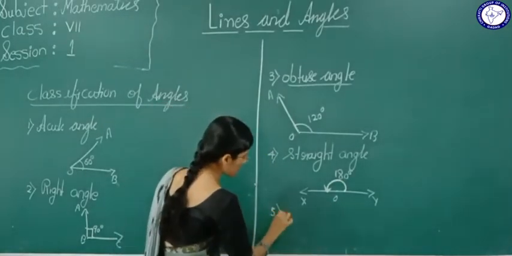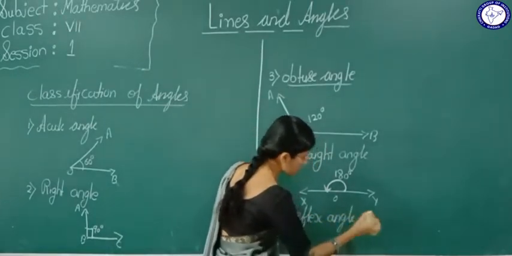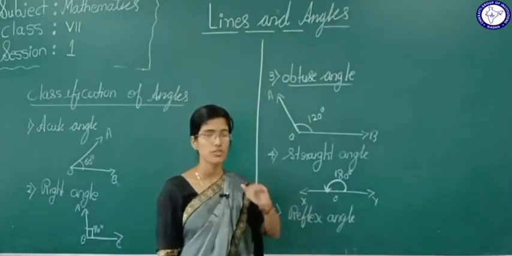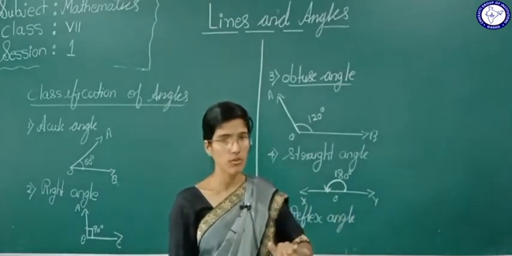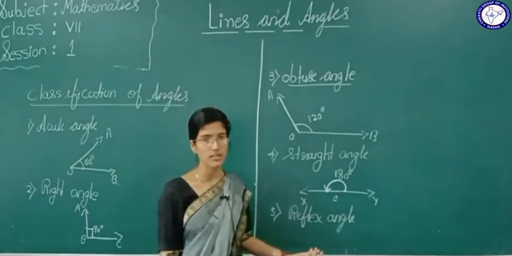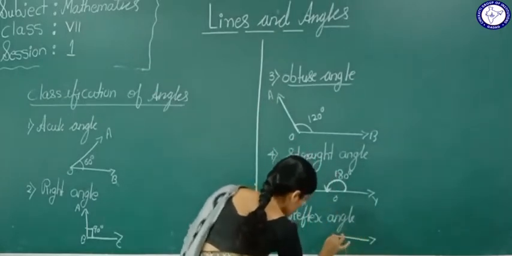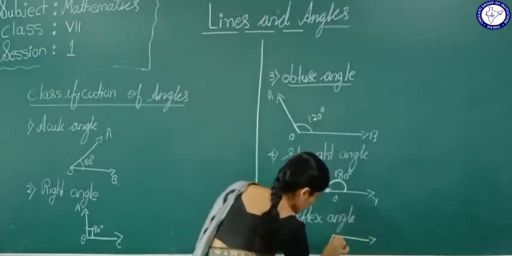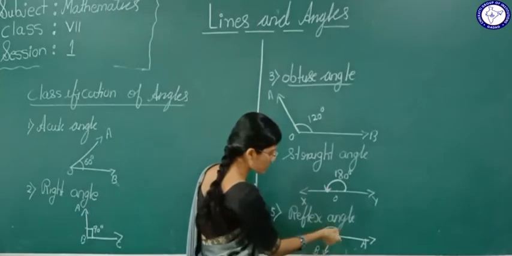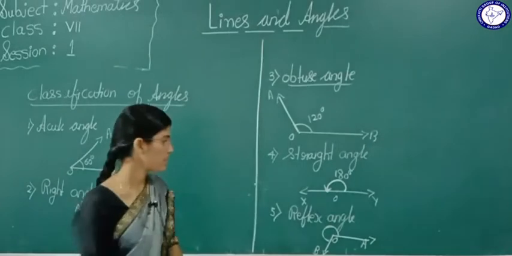So what about the reflex angle? What is a reflex angle? The definition is, an angle which measures greater than 180 degrees but less than 360 degrees is called a reflex angle. Yes, let us consider one example here. Now see, an angle which measures greater than 180 degrees but less than 360 degrees is called a reflex angle.